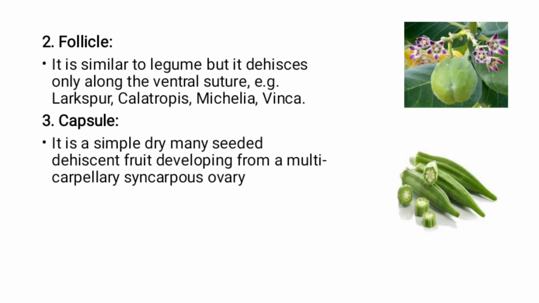Second is follicles. It is similar to legumes but dehisces only along the ventral suture. Examples are larkspur, calotropis, michelia, etc. Here is the diagram of the calotropis fruit. Next is capsules. It is a simple dry many-seeded dehiscent fruit developing from a multicarpellary syncarpous ovary. Here is the diagram of a capsule. Example is ladyfinger.